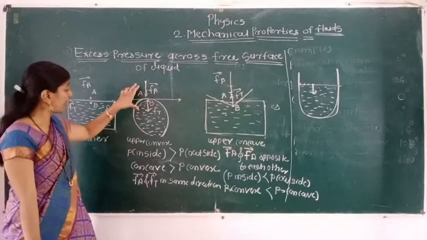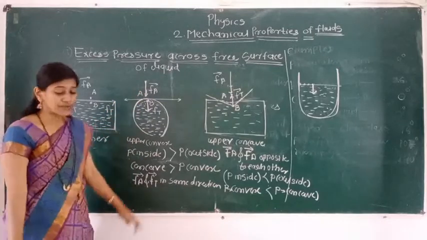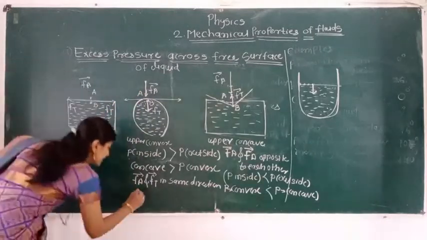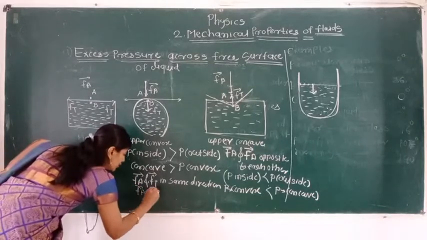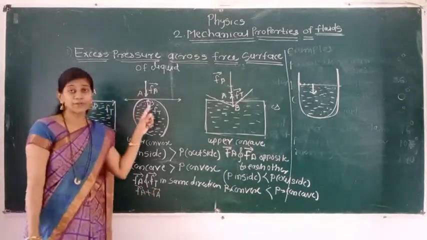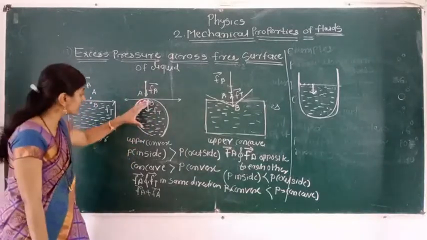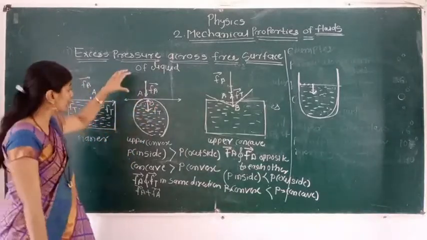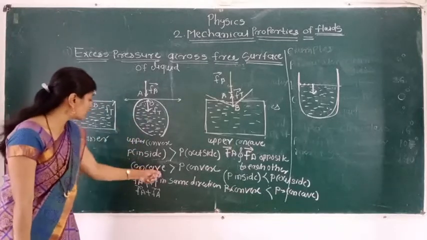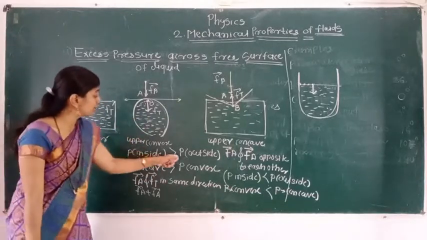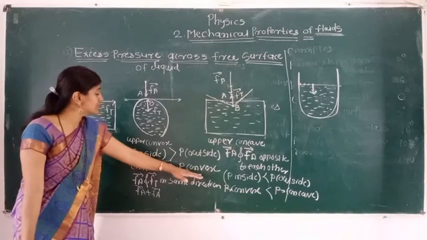So here the addition of those two forces, they will be in same direction. So here we can say Fa plus Ft. Due to that there is a greater pressure at point B. So pressure inside the liquid is maximum compared to the pressure outside the liquid. So inside shape is concave shape, pressure inside is greater than pressure outside. Outside surface is convex surface.